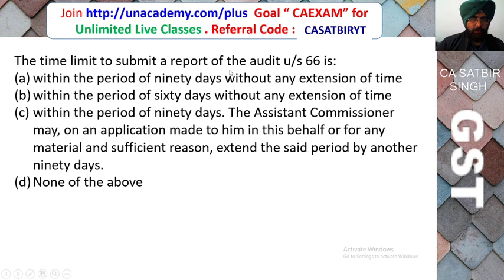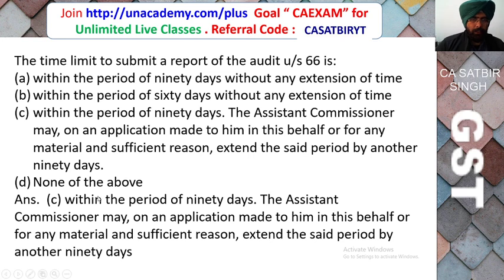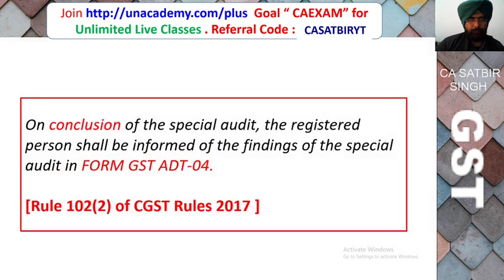So the time limit to submit the report of the audit under section 66 is: within the period of 90 days without any extension of time; within the period of 60 days without any extension of time; within the period of 90 days, and the Assistant Commissioner may, on an application made to him in this behalf or for any material and sufficient reason, extend the period by another 90 days; or none of the above. Correct answer is C. This period can be extended by the Commissioner for a further 90 days.